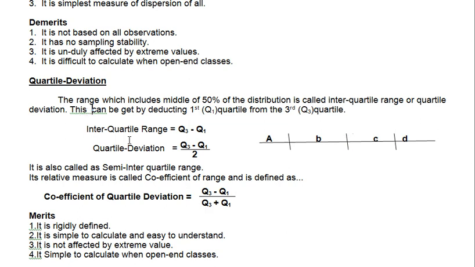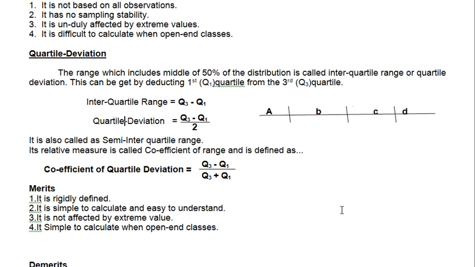This can be obtained by subtracting Q1 from Q3, that is the difference between Q1 and Q3. Moving to the formula: Q3 minus Q1 is the interquartile range. What is your quartile deviation? Q3 minus Q1 divided by 2. So quartile deviation, also called QD, equals (Q3 minus Q1) by 2. It is also called the semi-interquartile range.